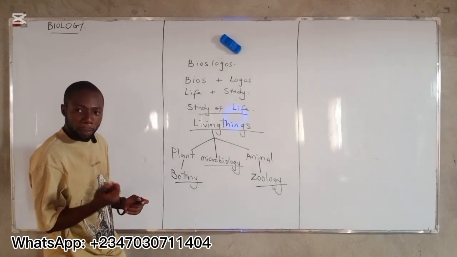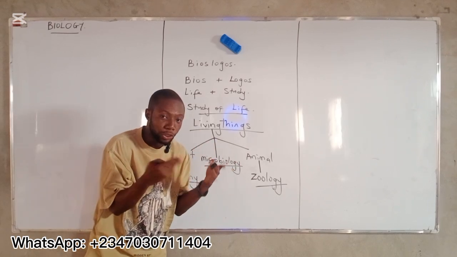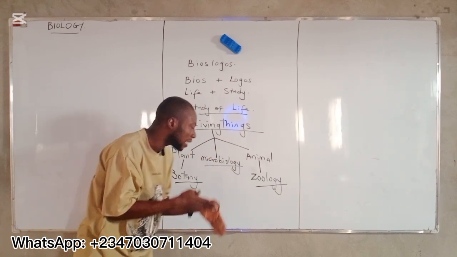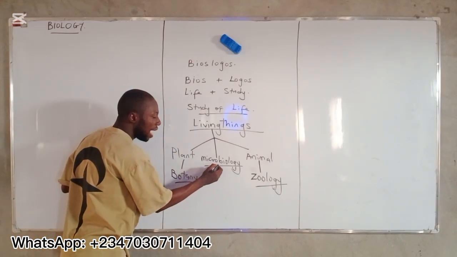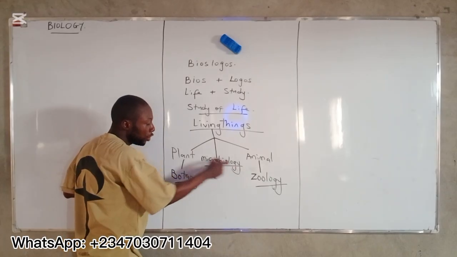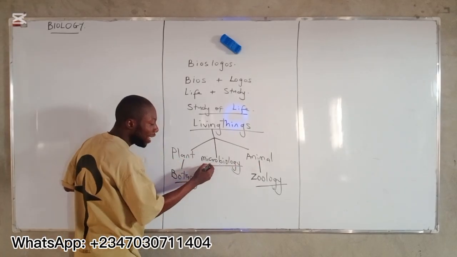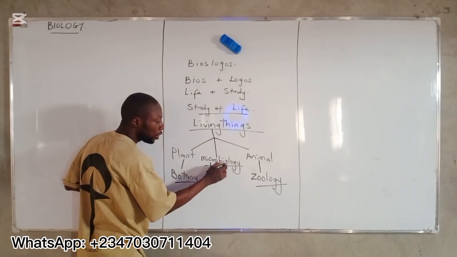Now, those small plants and animals that we cannot see with our two naked eyes because of their very small size, the branch of biology that studies them is known as microbiology. As biology is study of plant and animal, the word micro means what? Small. This one means study of life.